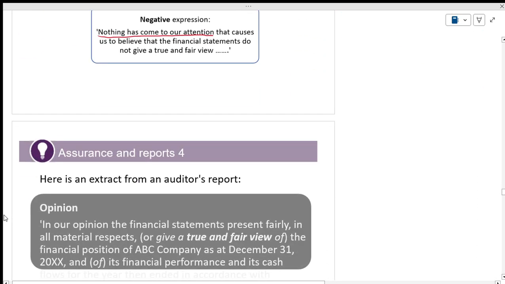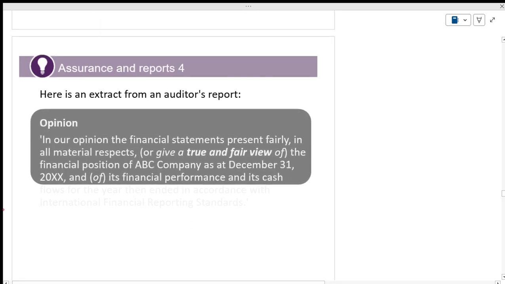Okay. Now, coming back to the opinion. This is different in our opinion. When we are giving this, when there is a reasonable assurance, the financial statements are fairly in all material respects. We have to mention this. It gives you a true and fair view of the position of XYZ company and its financial performance and its cash flows.